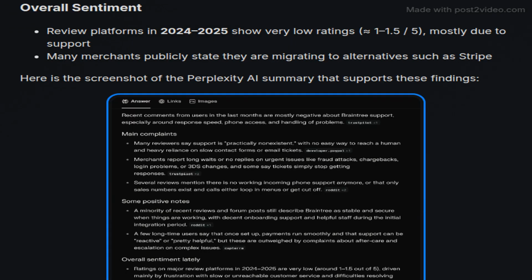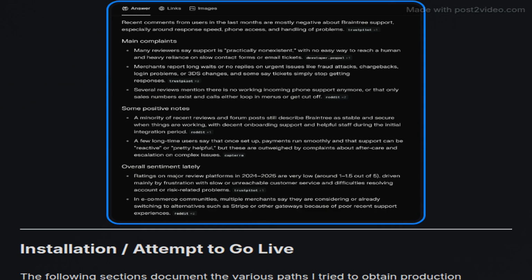Overall sentiment regarding Braintree is summarized as poor, with low ratings reported from review platforms and many merchants migrating to competitors like Stripe due to unsatisfactory support experiences. A screenshot from Perplexity AI provides visual evidence of the negative sentiment regarding Braintree's support, with low ratings highlighted.